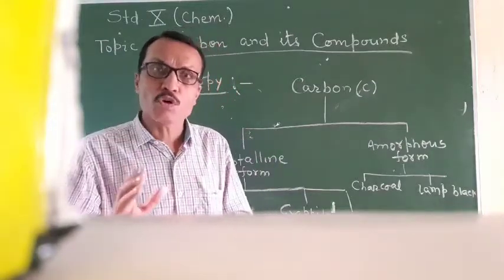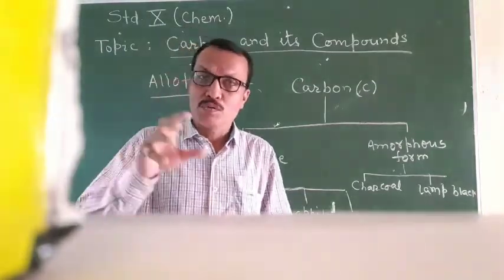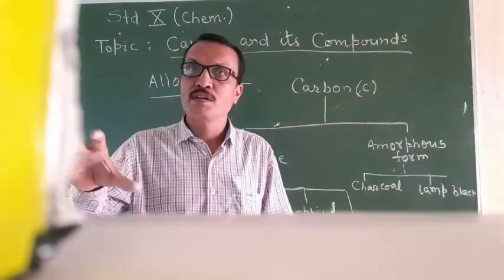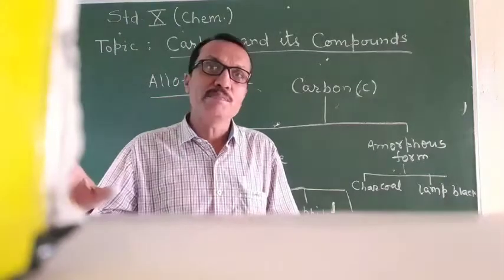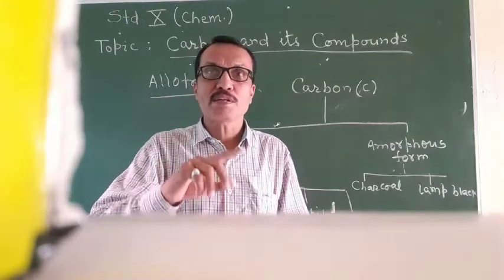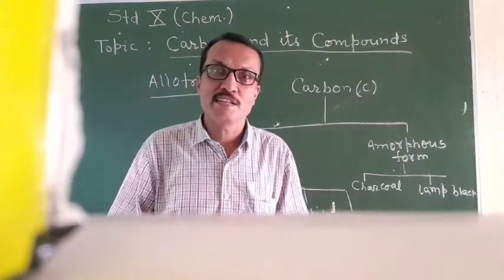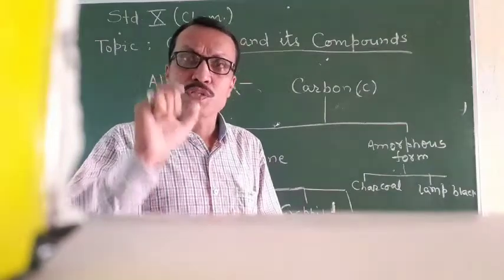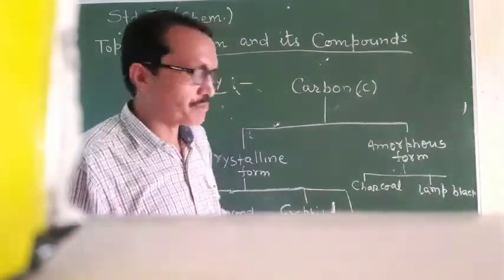So, what are allotropes? Allotropes are different forms of an element which are physically different but chemically identical. Right? So this is allotropy. So carbon shows allotropy.